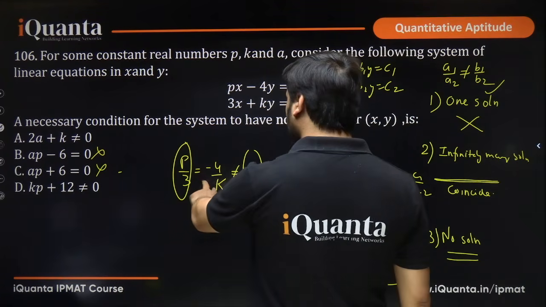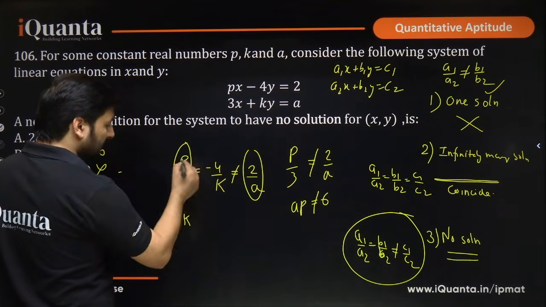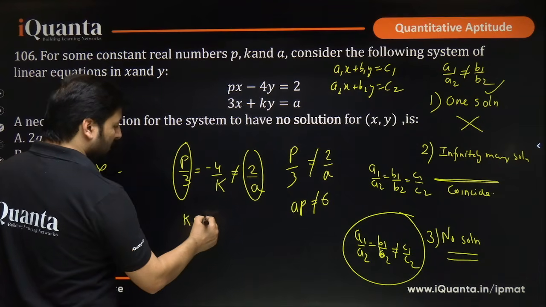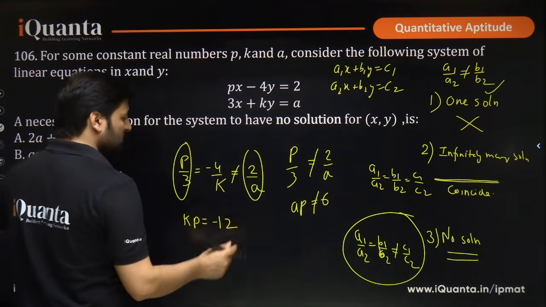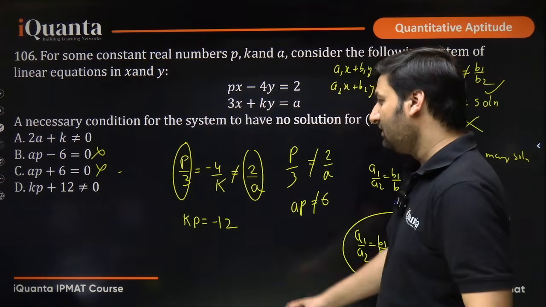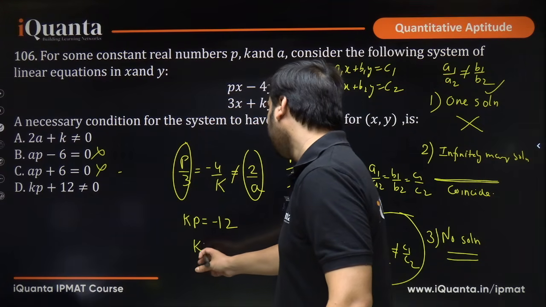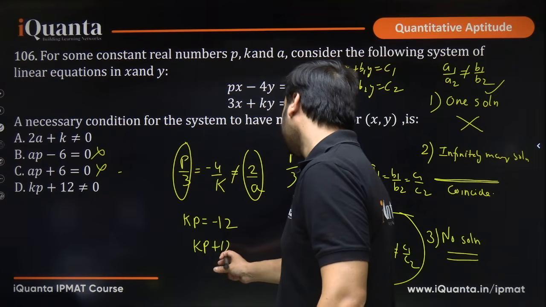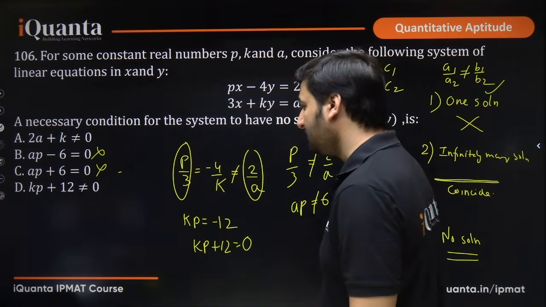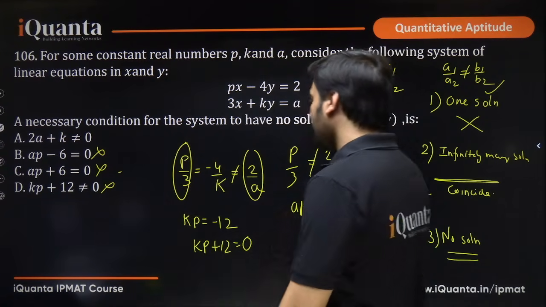So now we have to combine kp. If we have to combine kp, these two have to be equated, right? Kp will be equal to minus 12, right? This is what we will do, because to combine k and p we need to put them against each other. So that means kp plus 12 should be equal to 0, right? But do we see that in any of the options? No, we see not equal to. So this is also gone, okay.